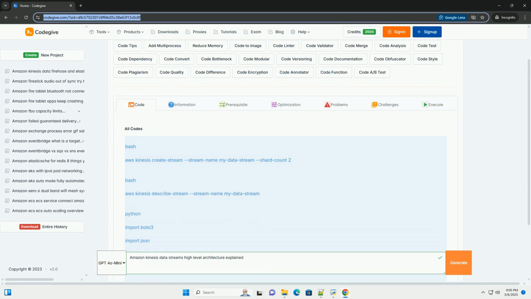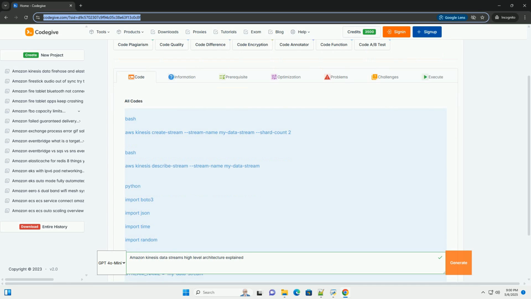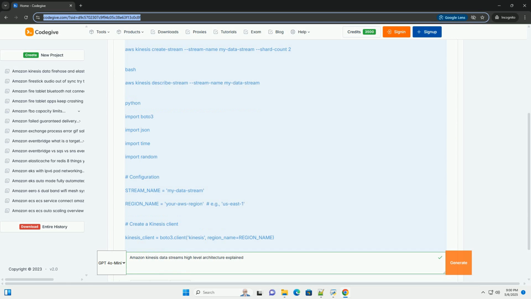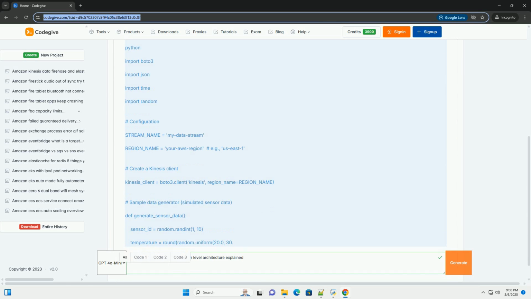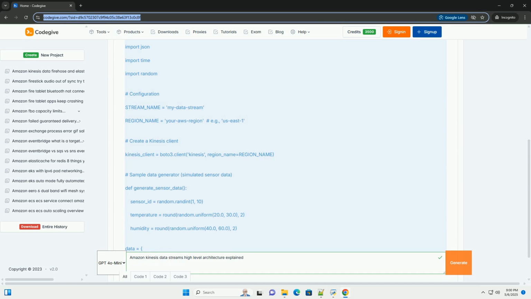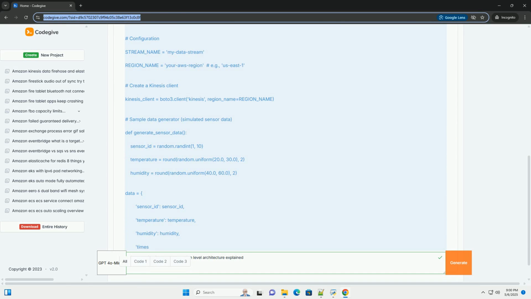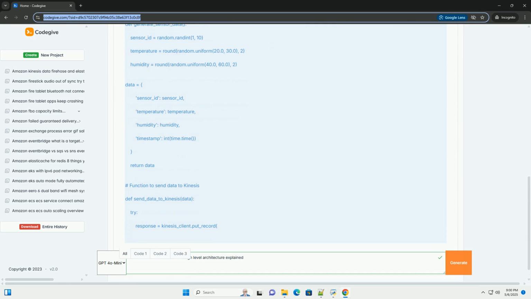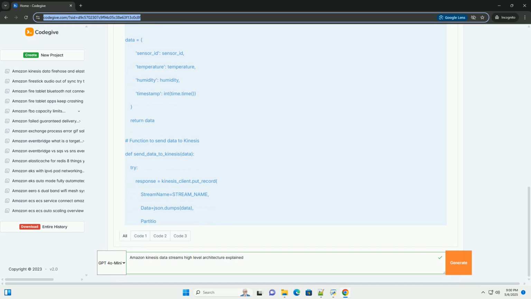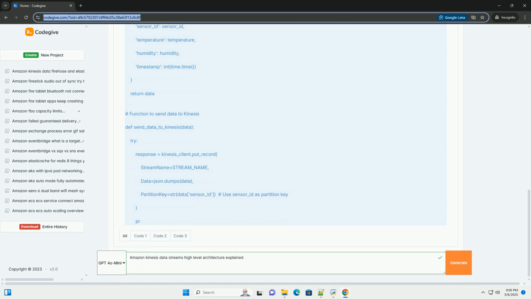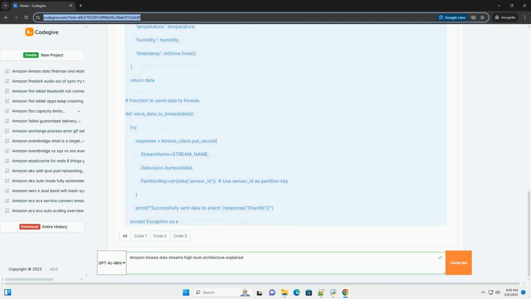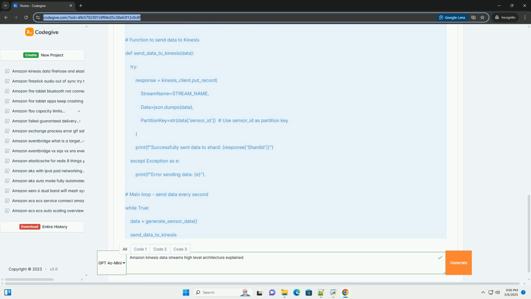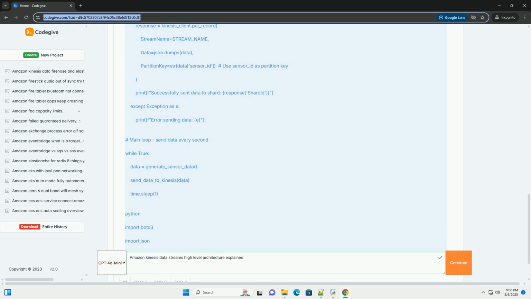Amazon Kinesis Data Streams, a deep dive with code examples. This tutorial provides a comprehensive overview of Amazon Kinesis Data Streams, covering its architecture, core concepts, and practical implementation with code examples in Python. We'll explore how to ingest, store, and process real-time data using Kinesis Data Streams, enabling you to build scalable and resilient data streaming applications.